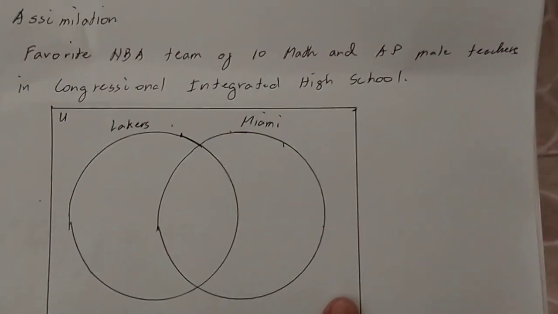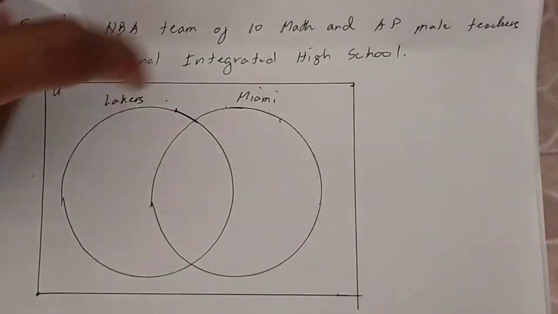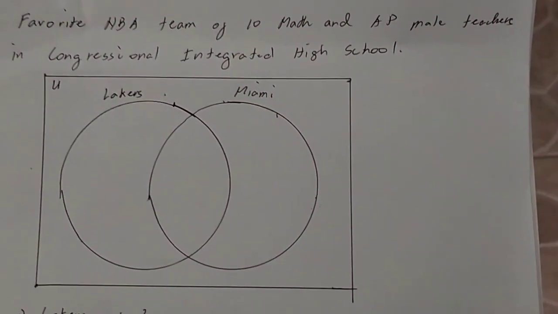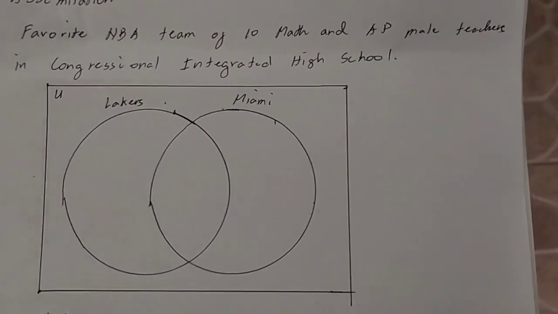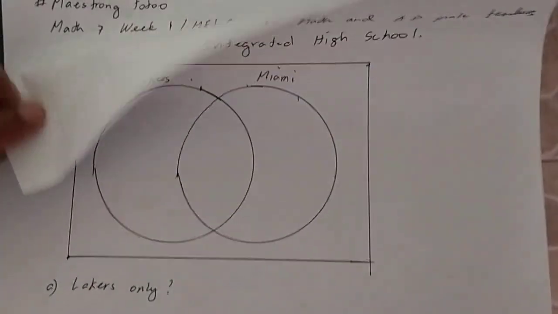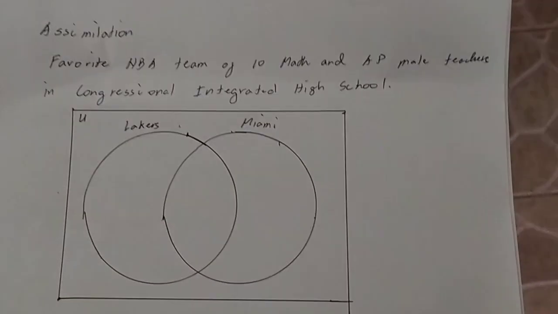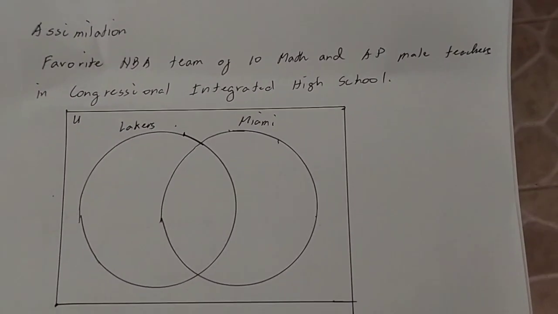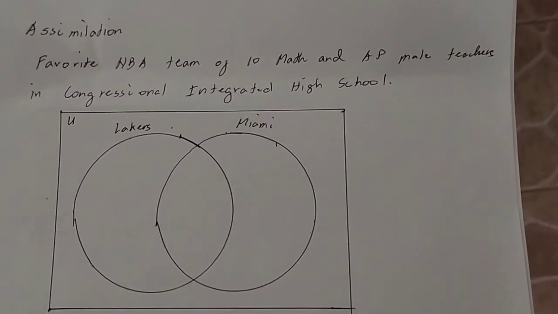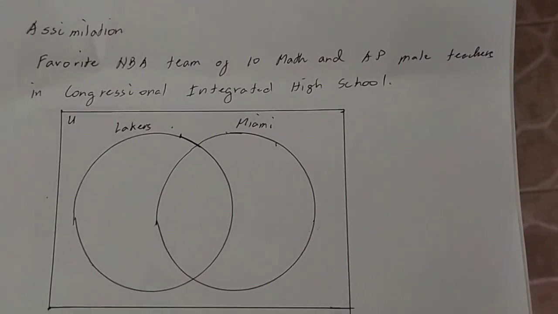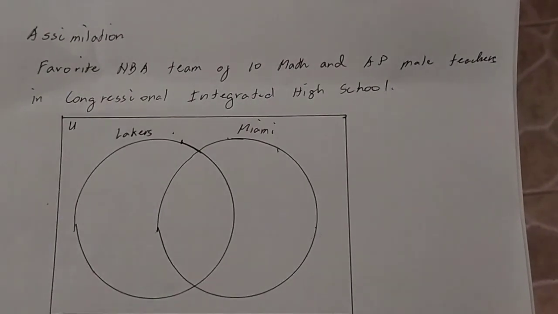Basta, pag nasa labas, ibig sabihin, ayaw niya sa Lakers, ayaw niya sa Miami. October 4 na pala. October 6 pala ngayon, no? October 4 ko ginawa itong lesson na to eh. Bukas, game 4. So far, 2-1. 2-1 Lakers. Ang Miami ay 1. So, ako na bahala dito.